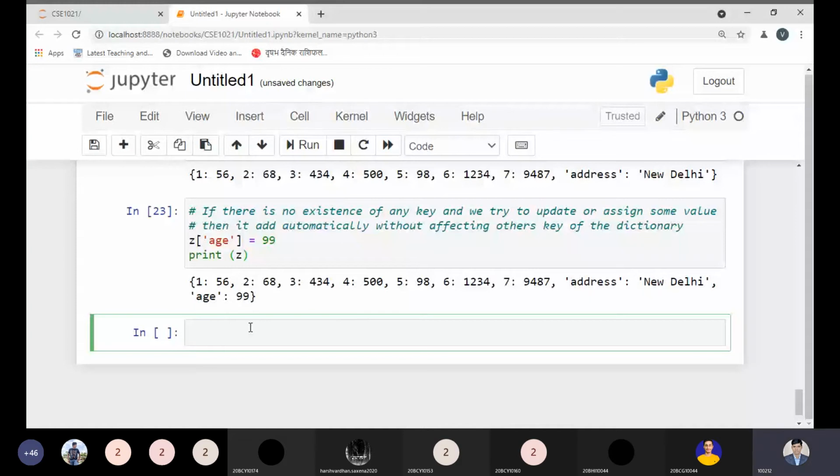How can we change a key? Yes, please tell me. Like, sir, in the place of 3, we have to write 8. So, can we do that? This is a question I'm asking you: is it possible or not?